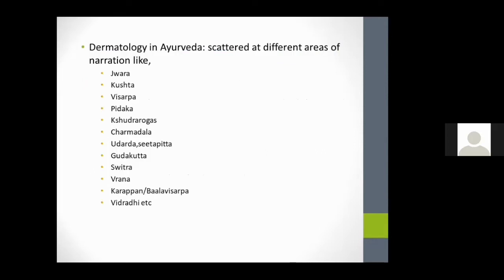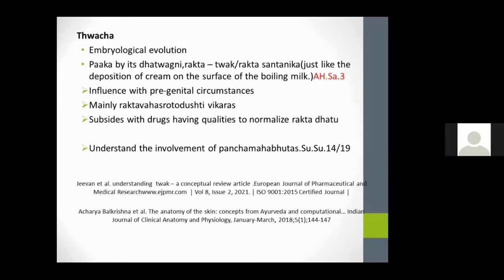So there are n number of dermatological conditions or types of kushtas mentioned in our classics. It's in various aspects. It is scattered at different areas of narrations like Jwara, Kushta, Visarpa, Pidaga, Shudra Rogas, Charmadala, Udarda, Shitapitta, Gudakutta, Shvitra, Vrana, Balavisarpa or Karapan conditions, and Vidradis, etc. So many conditions are scattered in our classics. So first of all, we should understand what is a Twak Sharira. Then only we can analyze the diagnosis based on the basic concept of analyzing a Twak Sharira.